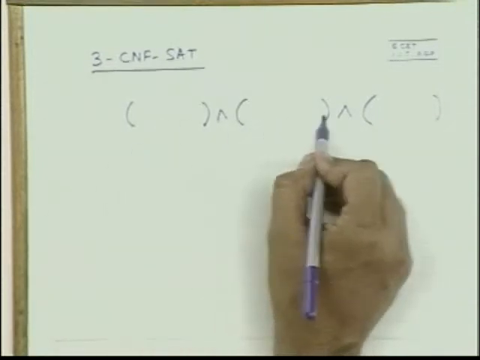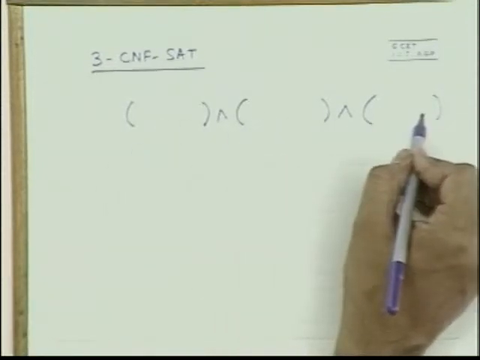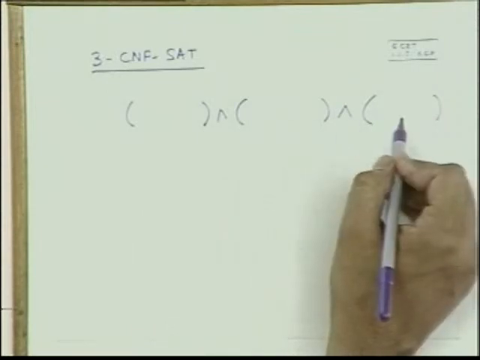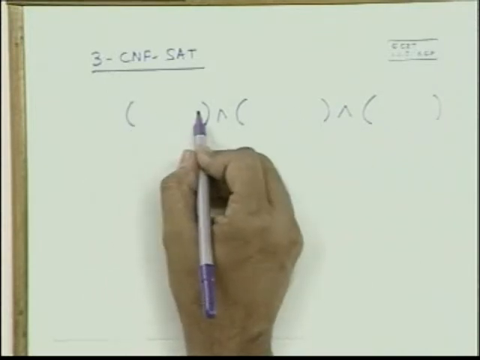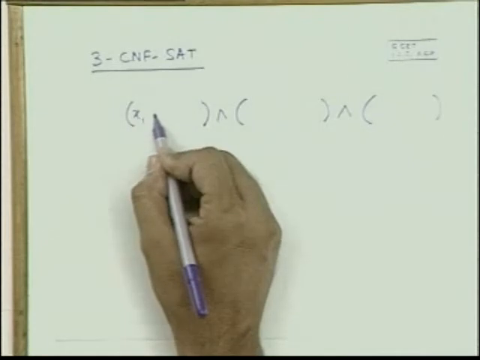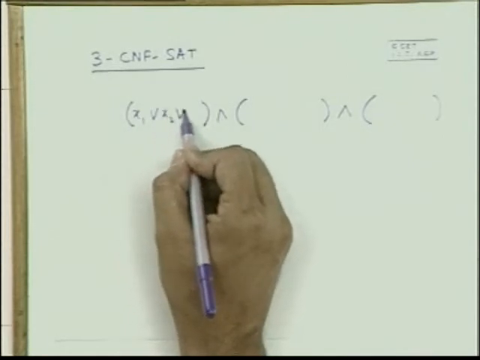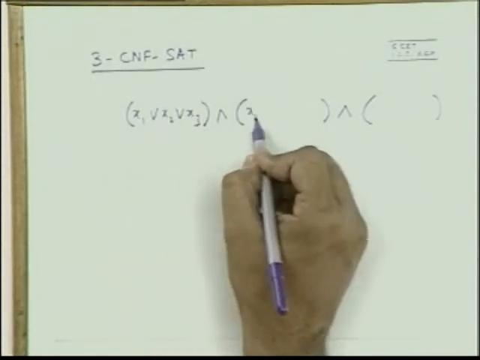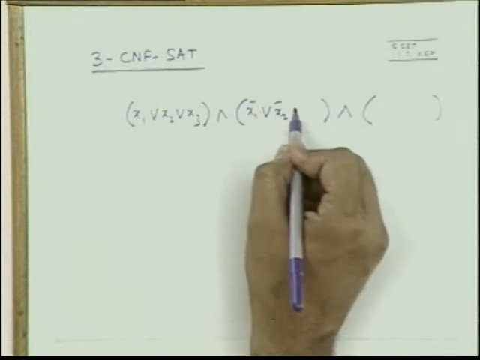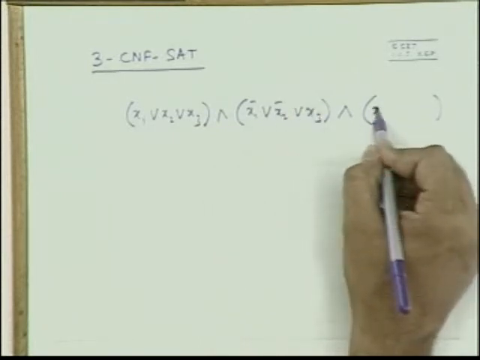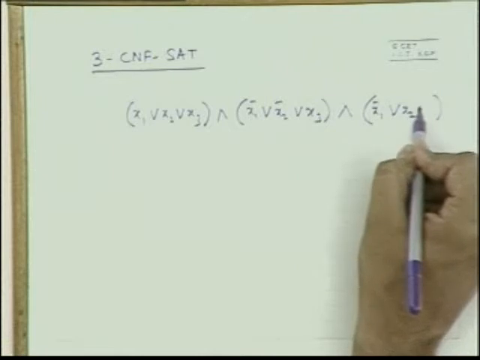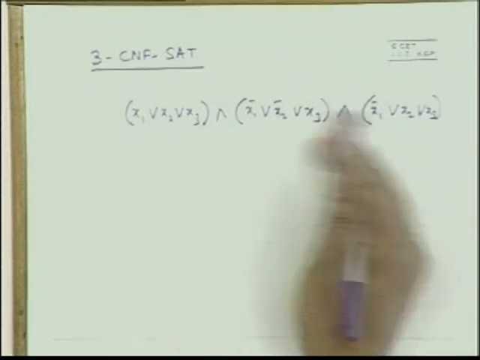So these are the clauses which are separated by the AND operator, and there are only three literals in each. So maybe x1, x2, x3, here maybe x1 bar, x2 bar, x3, here maybe x1 bar, x2, x3. I mean, this is just an example.